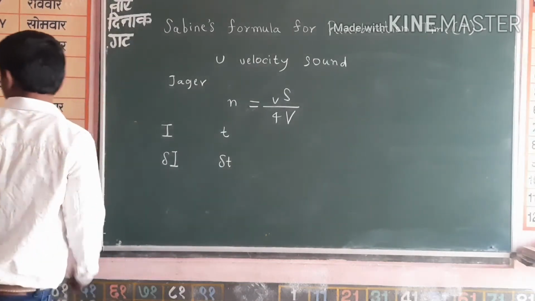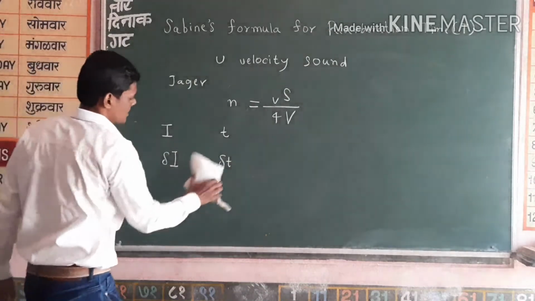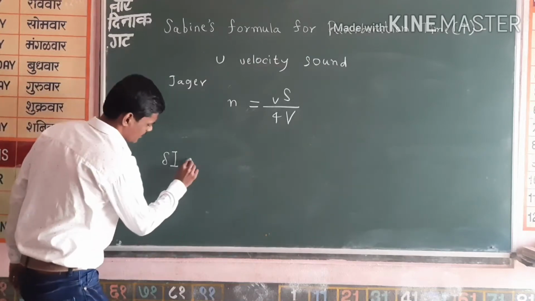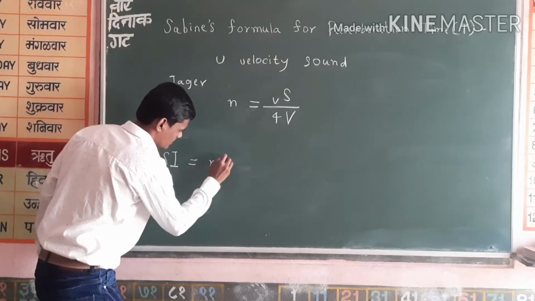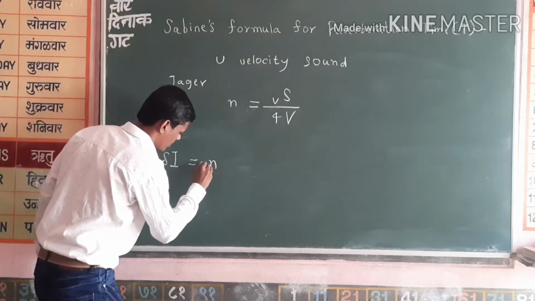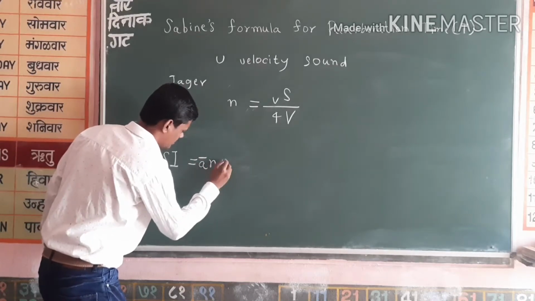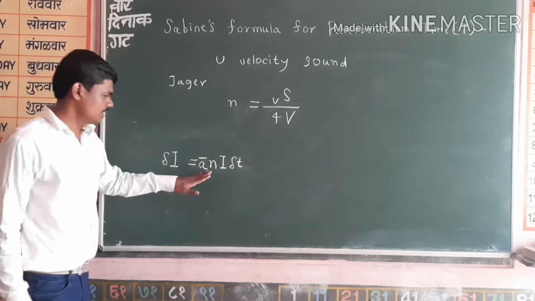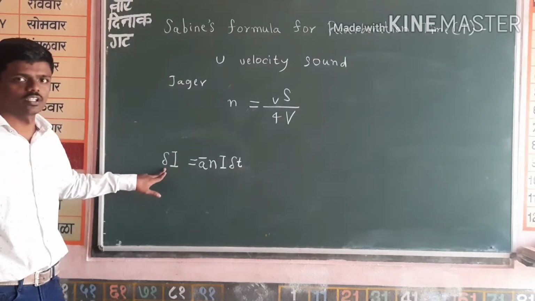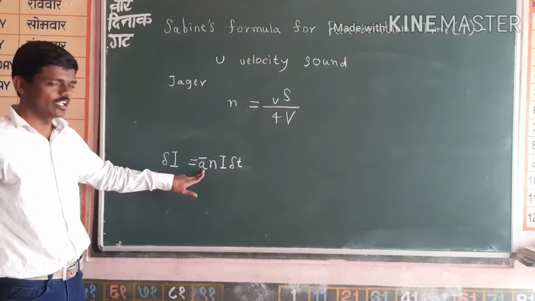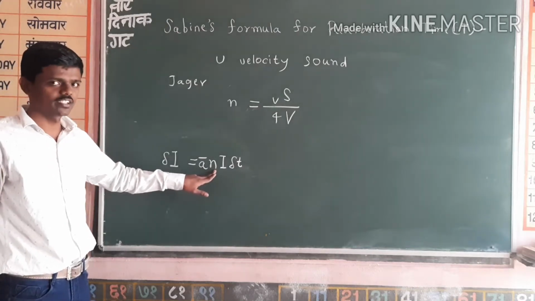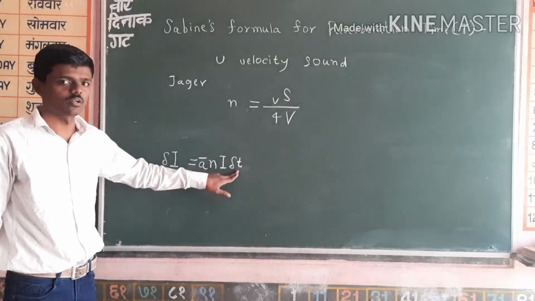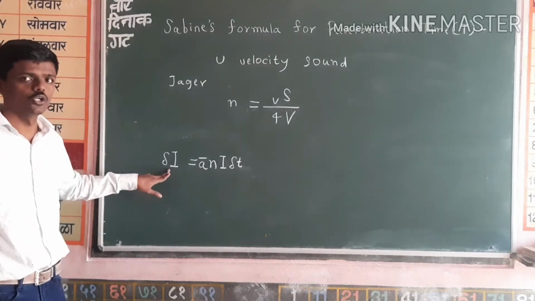Now from this we can give dou I as n, also A bar and capital I and dou t. So this is the formula for fall in intensity: the fall in intensity is the average absorption coefficient into the number of reflections per second into the intensity into the time interval for which the fall in intensity dou I occurs.